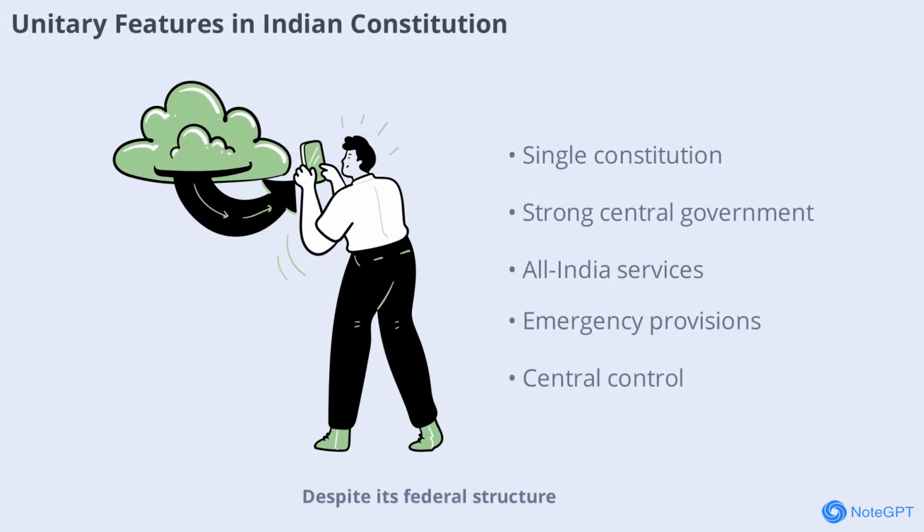Despite its federal structure, the Indian constitution has several unitary features. These include a single constitution, single citizenship, strong central government, all India services, appointment of governors by the center, integrated judiciary, emergency provisions, central control over state finances, and the power of parliament to change state boundaries. These features strengthen the center and ensure national unity, especially during crises.